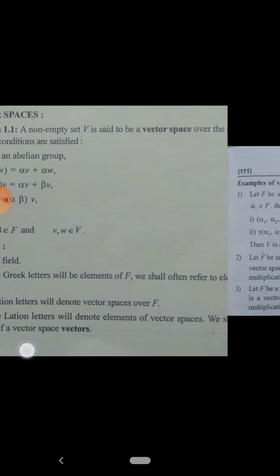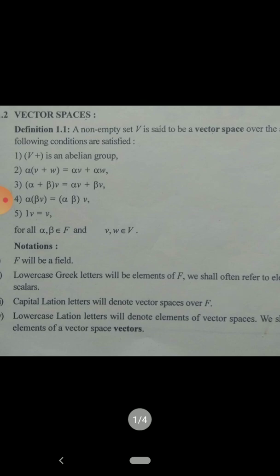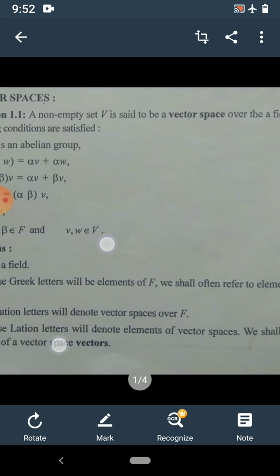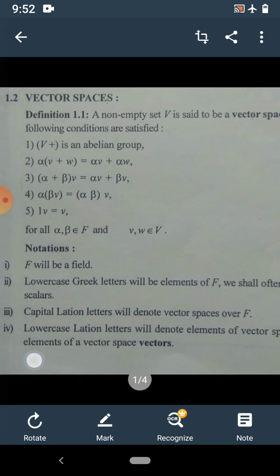And we shall often say that elements of F are scalars. Remember this. There may be an objective question in the examination: the elements of a field are called ___. You have to choose the alternative, scalars. Okay. Then capital Latin letters will denote vector spaces over the field F.